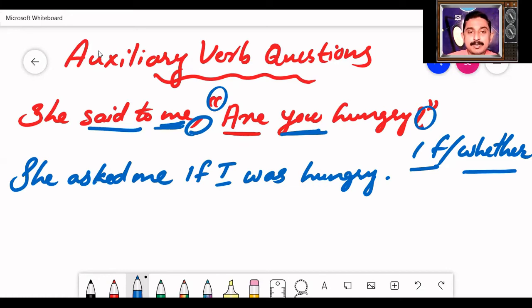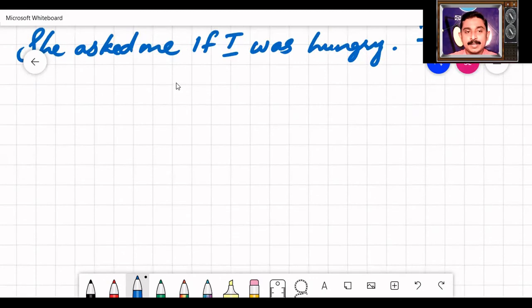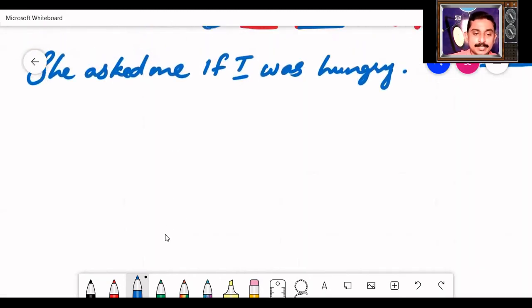Please remember, in auxiliary verb questions, you are supposed to add if or whether in indirect speech. Whereas when it comes to WH questions, we don't add any words. We directly write the WH word. Let us have another example which is going to make the things clear.